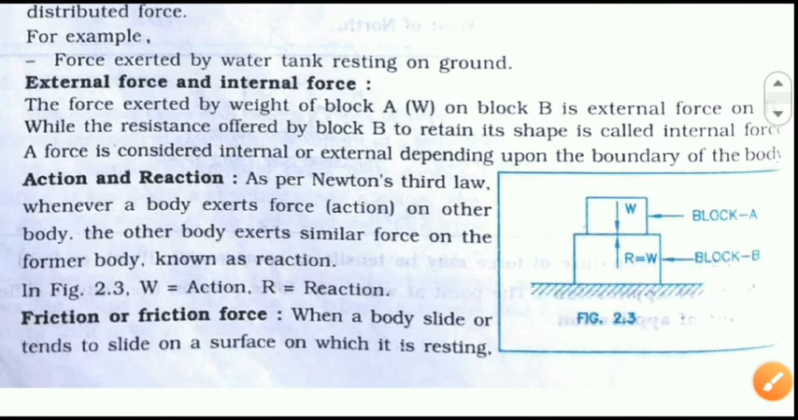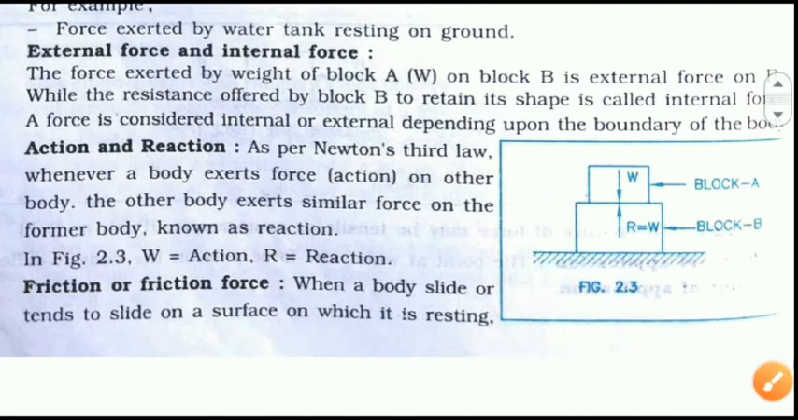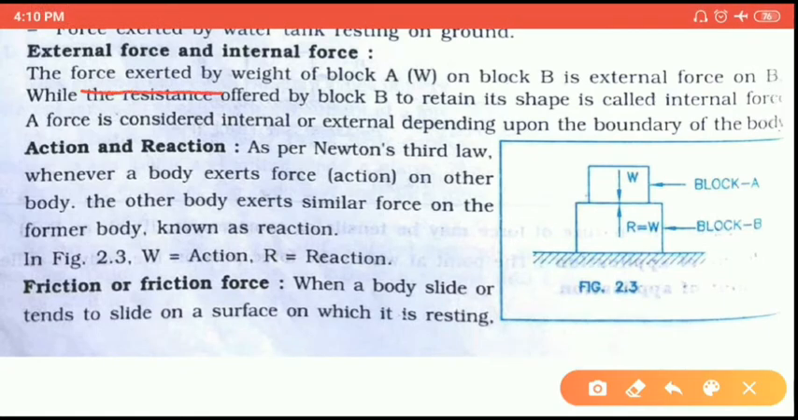Now next is the external force and internal force. So these are easy types of force. External force means the force given by any other external cause to the body is called the external force. Means the weight of block A on block B is an external force on B. Okay, the weight of block A is applied onto block B. So the force by block A is provided to block B. Okay, this is the external force.